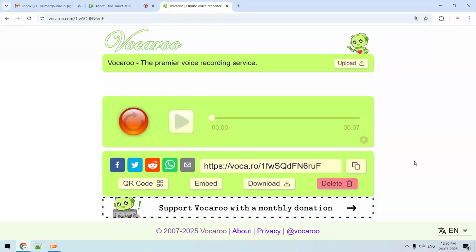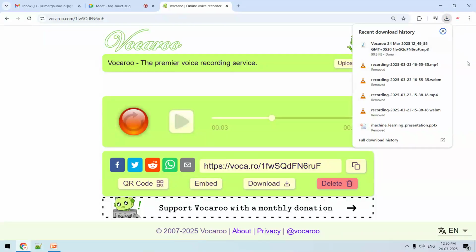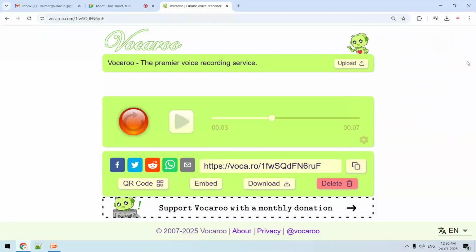Now it's a very popular feature, a very popular benefit we will discuss here. For example, this particular audio we have recorded, so you can see in MP3 format it is recorded. So you can see it is recorded on cloud, it is saved. I have downloaded it in MP3 format. Now if I want to use that content in my research paper or in my lecture notes, what I will do, I will convert this MP3 file to text format.